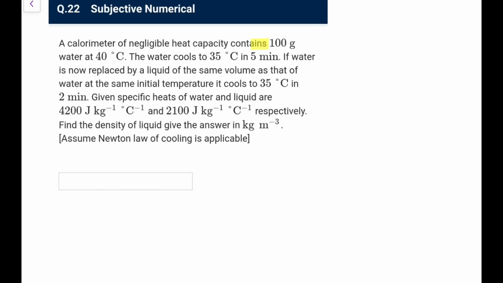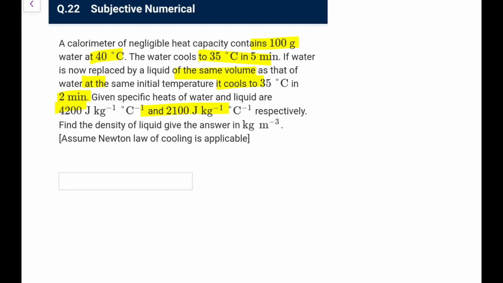A calorimeter of negligible heat capacity contains 100 gram water at 40 degrees. Water cools to 35 in 5 minutes. If water is replaced by a liquid of the same volume as that of the water, and it cools to 35, but now it cools in 2 minutes. Given the specific heats of water and the liquid, find the density of the liquid, give the answer in kilogram per meter cube.